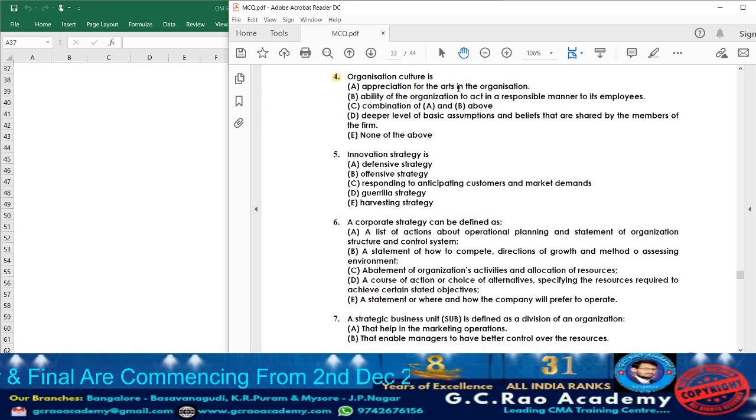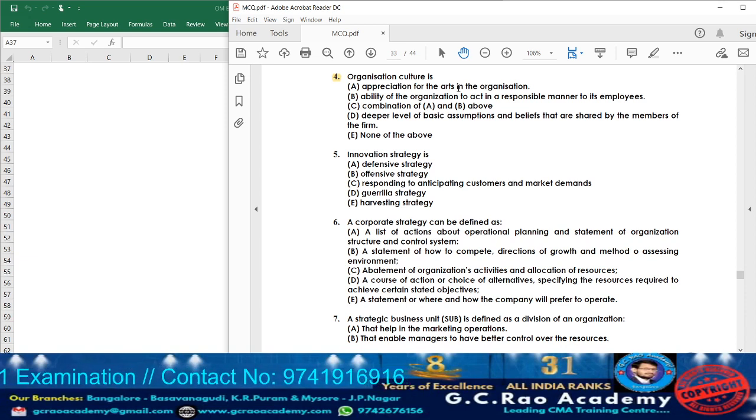Means this culture consists of what are the beliefs or values which will be established by the leaders. The same will be communicated to all the employees of the organization in the same manner. All the employees in the organization have to behave in the same manner. That we are going to call it as what? Organizational culture.